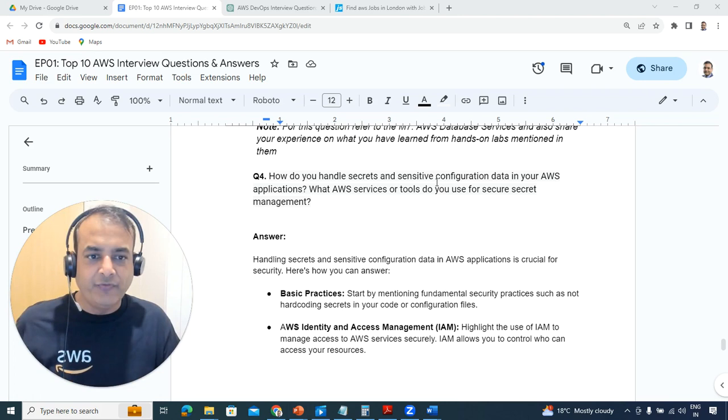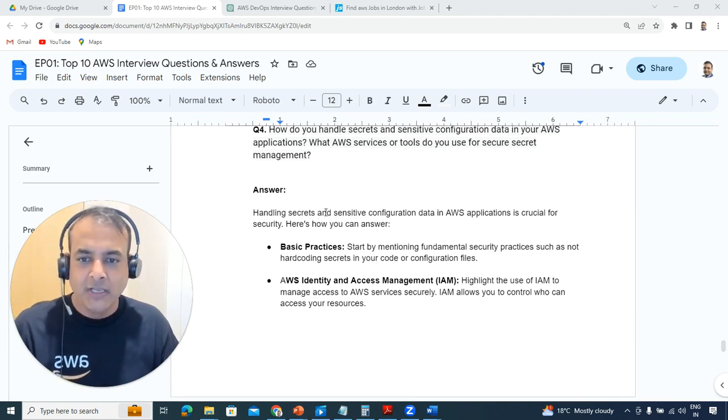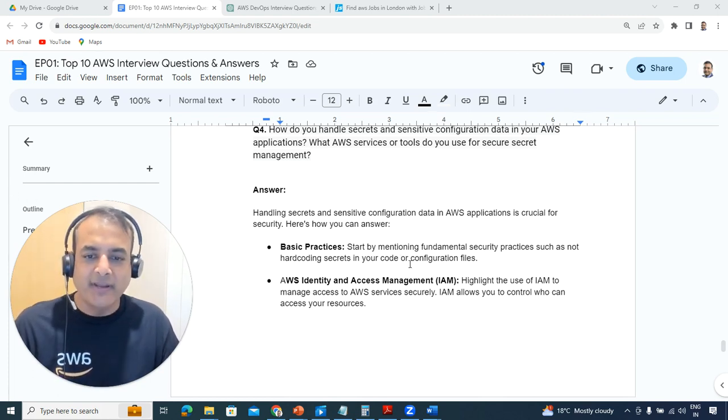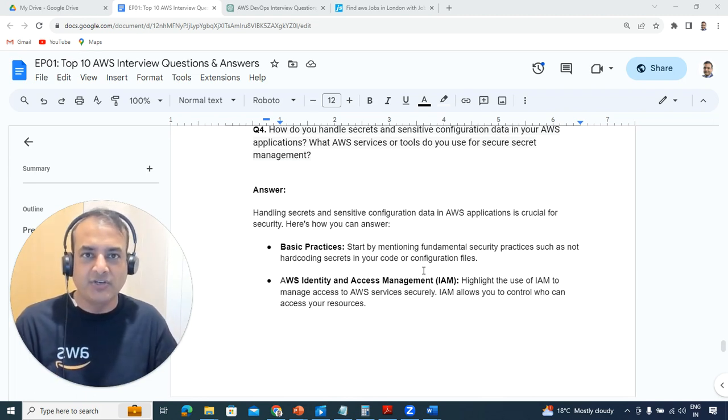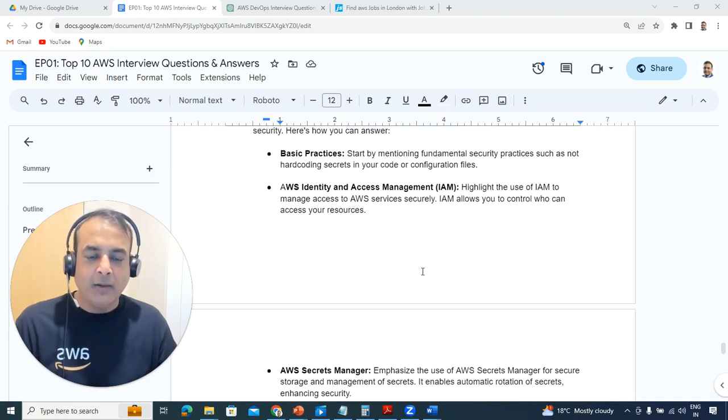In order to handle sensitive information or sensitive configuration data inside an AWS application, I think you will begin by saying not to hard code any secrets or sensitive information inside your code or any configuration file. Keep it in secret management. We'll cover that.